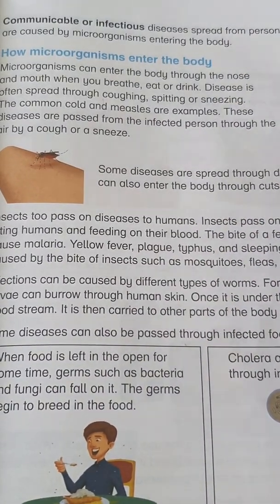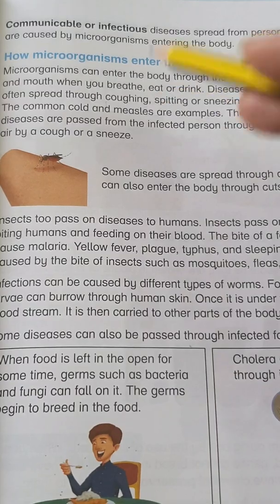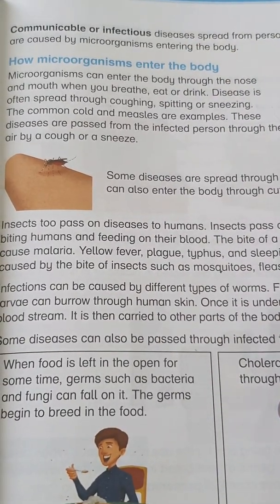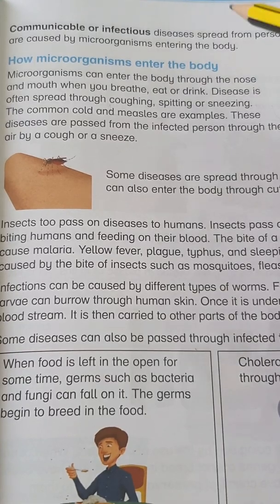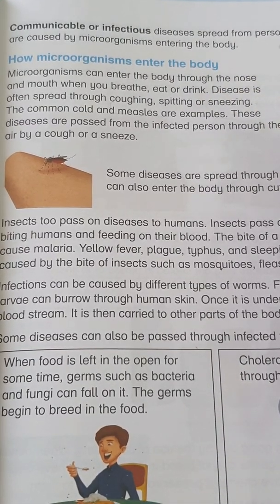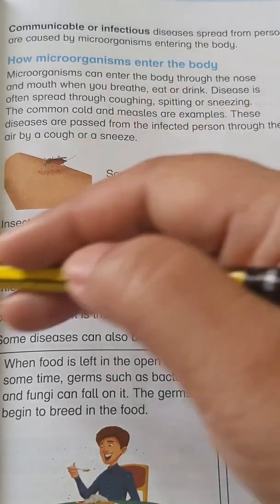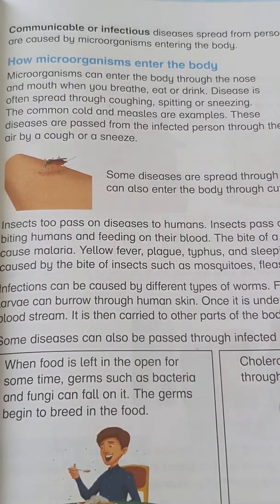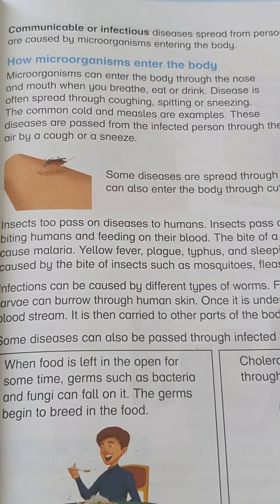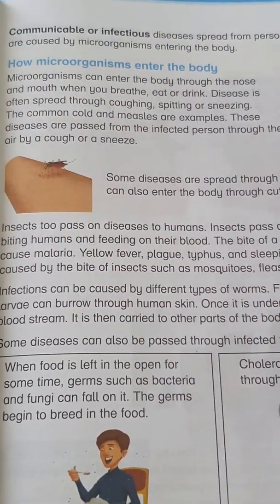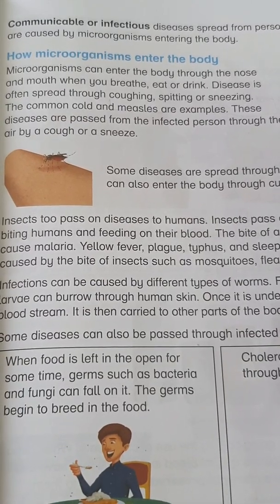you can say they pass the disease and infections from one person to another person, from one environment to another environment. And this also comes in manners. We should always have manners while coughing, spitting and sneezing. We should avoid crowds and take a separate place, a corner, and sneeze, cough or spit, or use sanitizers and tissues with you. The common cold and measles are examples.